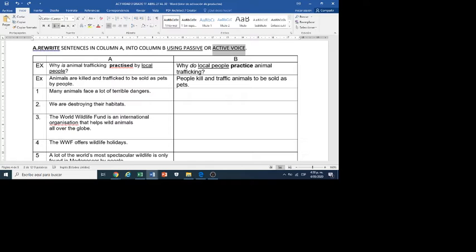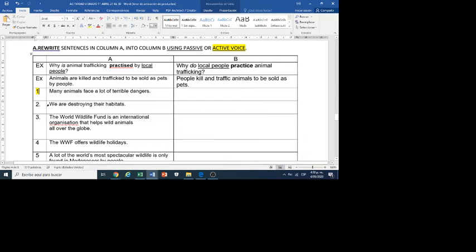Okay, active voice. Number 2: we are destroying their habitats. Also, in this case, the most important part in the sentence is who does the action. We. This is the most important part, so this is also active voice.